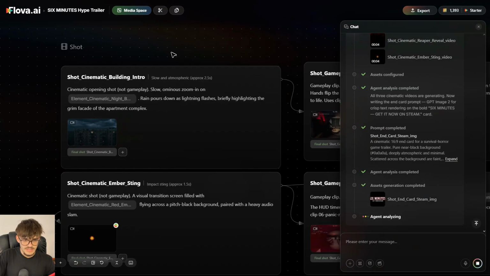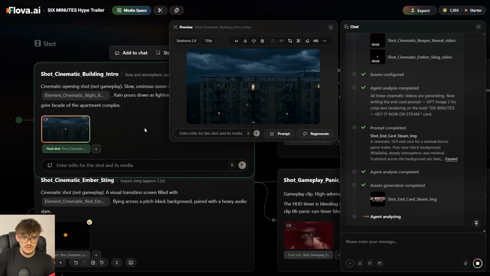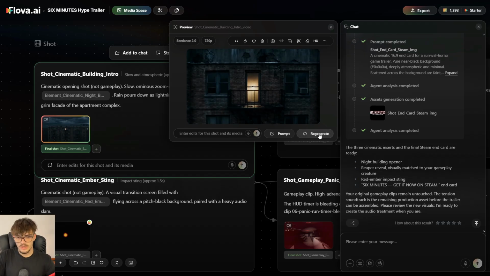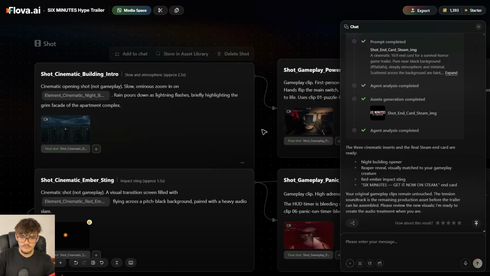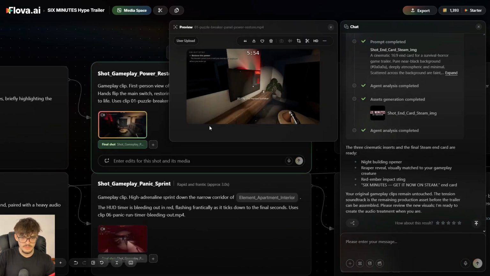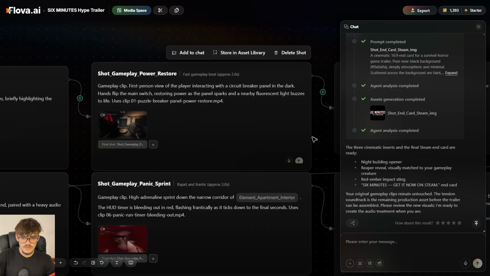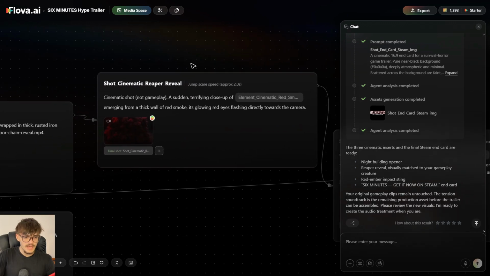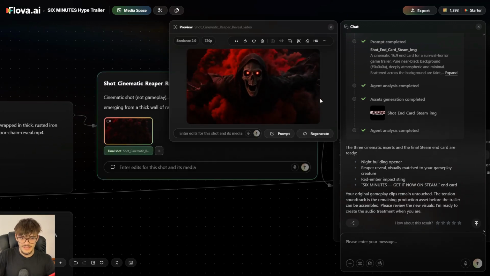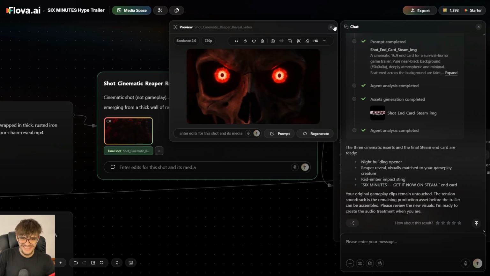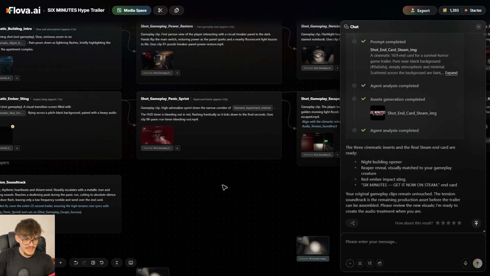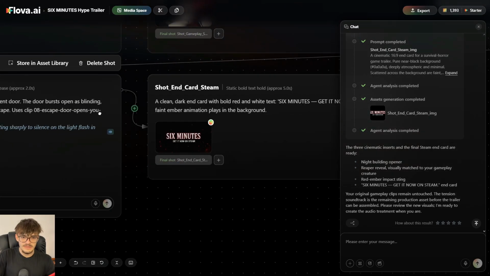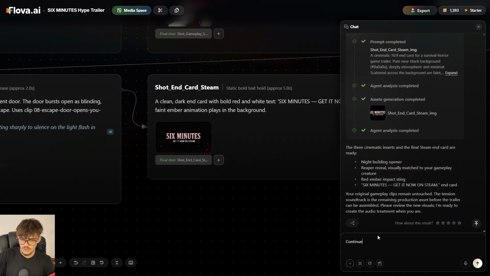Okay, so here we have it. As you can see, supposedly the trailer should start with this video over here, generated by AI. As you can see, it looks very, very good. So we can prompt any change, directly regenerate it, and do lots of things over here. Then from this clip, it's gonna use this video over here for approximately 2 seconds. Then it's gonna go to this other shot, then this other one, then it's gonna use this other video that it generated, that is a Reaper reveal, that as you can see looks very, very good. And the flow is gonna continue exactly like this. Well, actually then this other shot is gonna come and like this, like this, like this, until the final end card. So let's just tell it to continue.